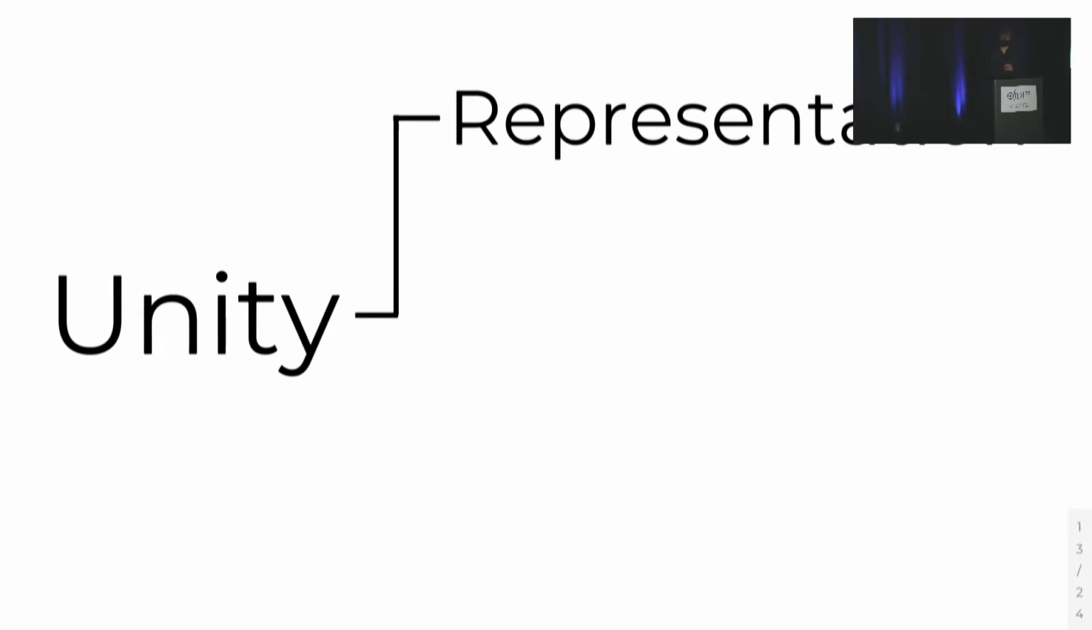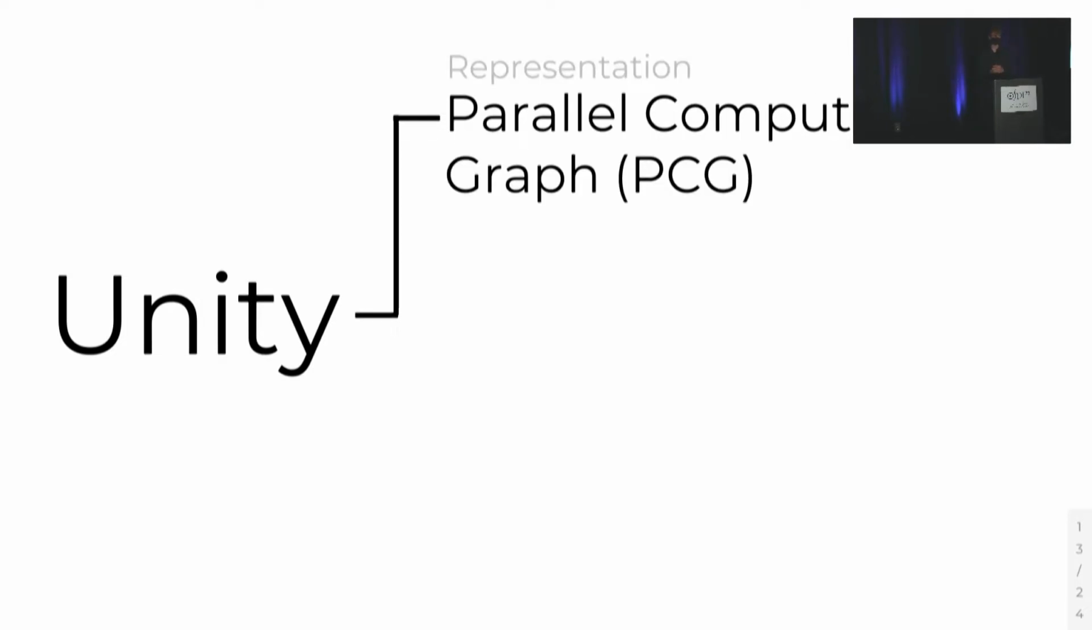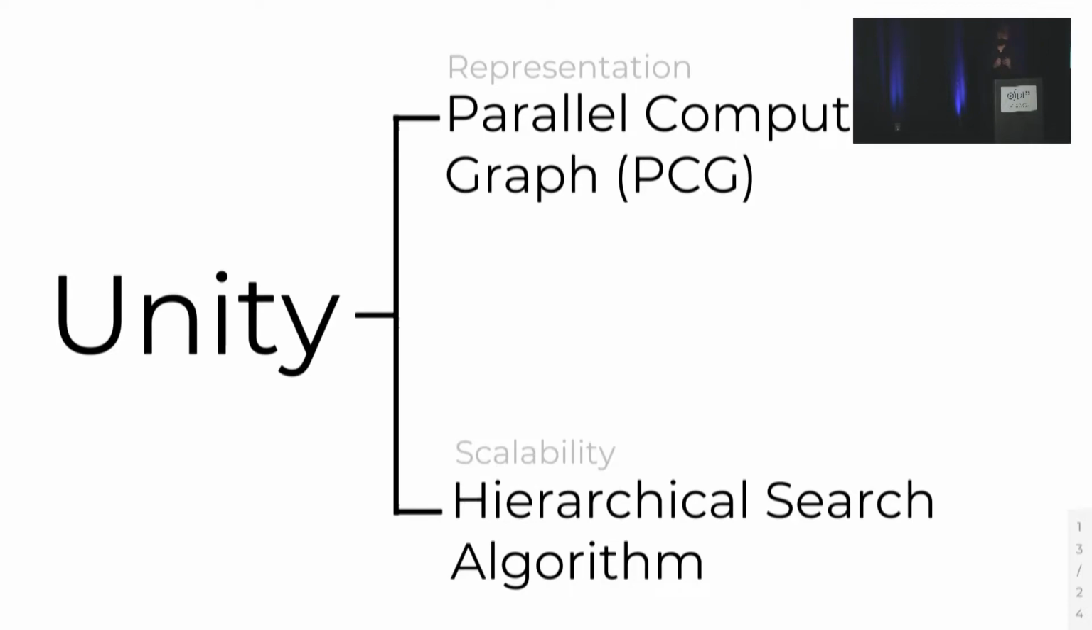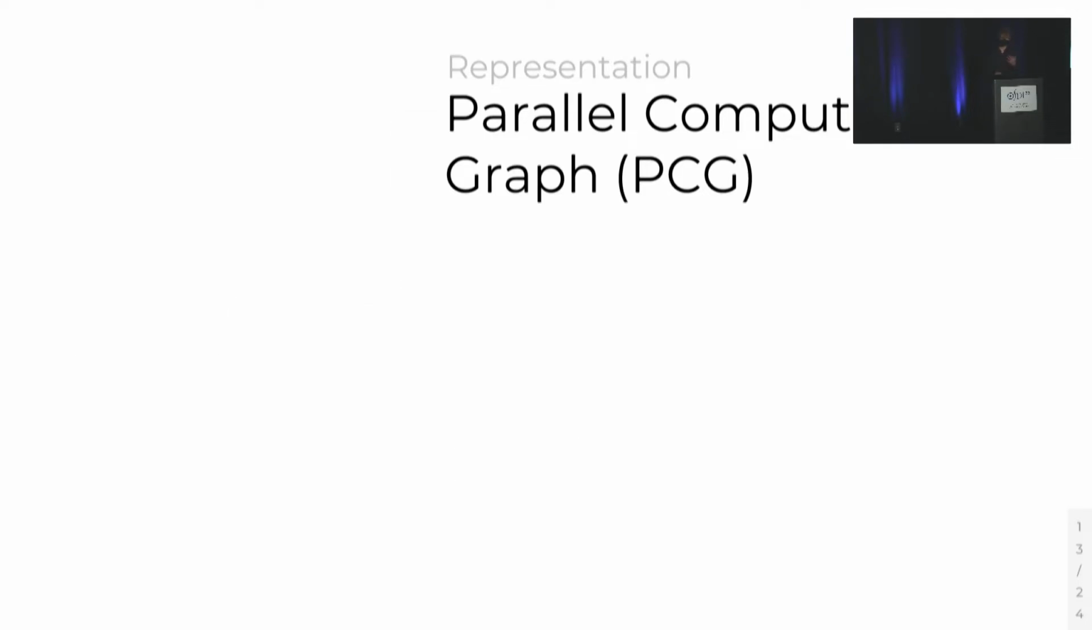Unity solves both these challenges as follows. To solve the issue of representation, Unity introduces a unified graph representation called the parallel computation graph, which allows us to express both algebraic transformations and parallelization as graph substitutions. Unity resolves the issue of scalability by using a hierarchical search algorithm to break out easy subproblems and solve them more efficiently. We'll first discuss the parallel computation graph in some detail, and then I'll briefly touch on Unity's search. If you're interested in the details of that, you'll probably want to read the paper.